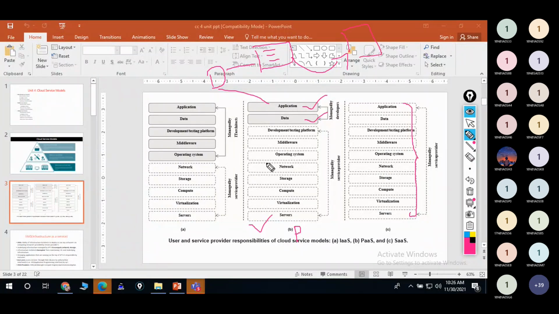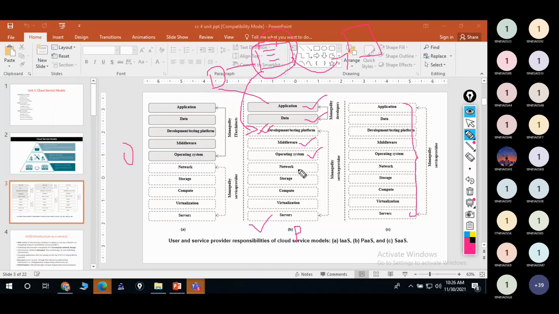So what will the developer be doing? To deploy their code and to test their output, they will go to the service providers. In platform as a service, what will they be providing? They will be providing a development or testing platform for the developer, so that whatever code or data the developer has, he can deploy and run in that, like online compilers. And the remaining middlewares will be provided.